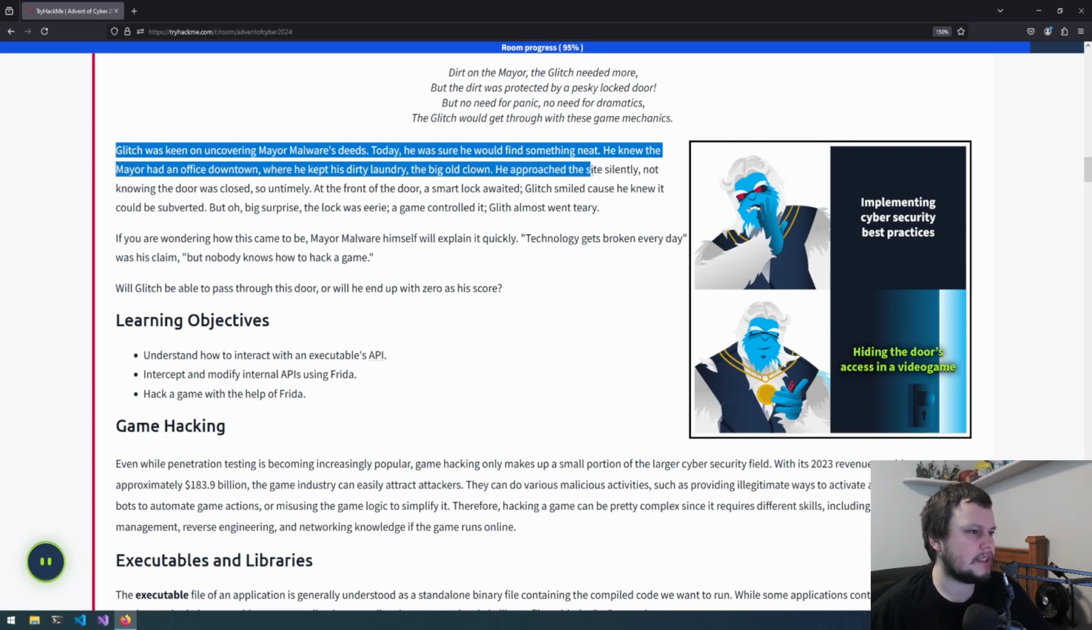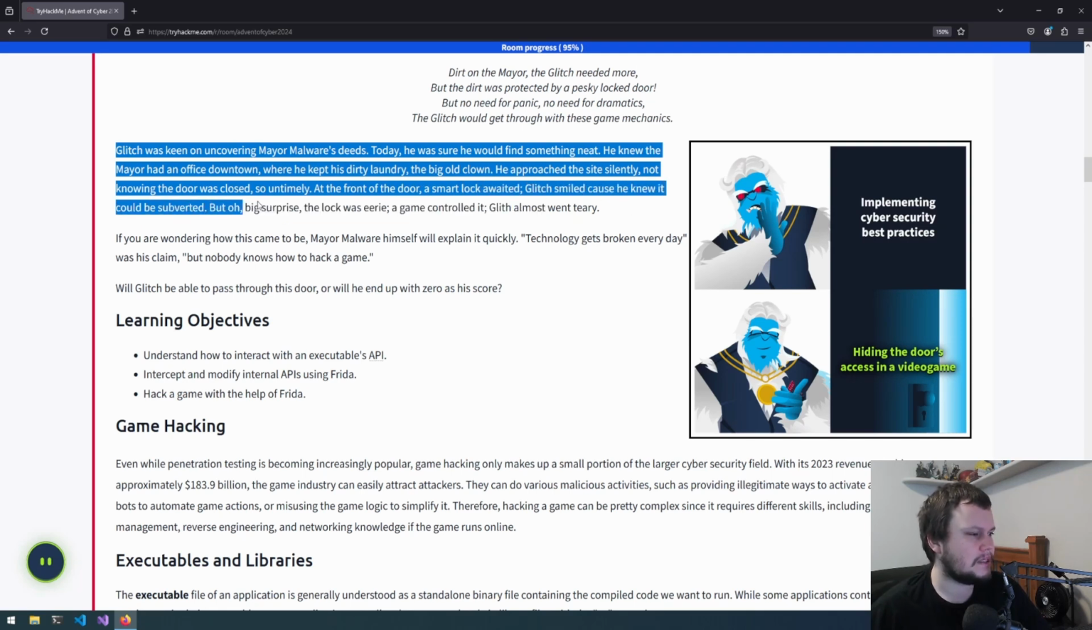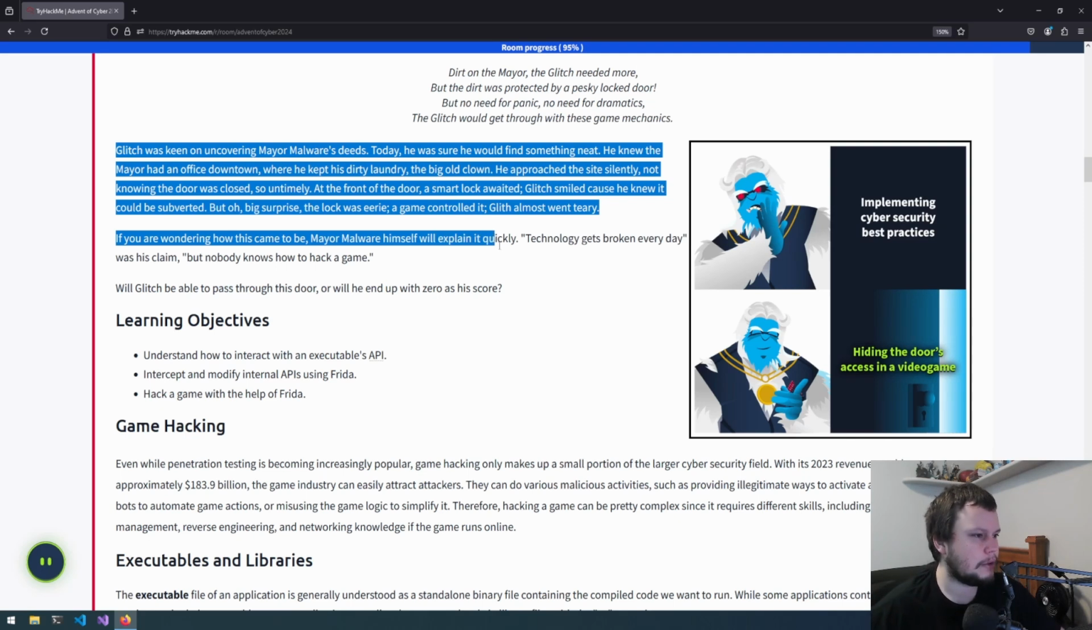He approached the site silently, not knowing the door was closed so untimely. At the front of the door, a smart lock awaited. Glitch smiled 'cause he knew it could be subverted. But oh, big surprise, the lock was eerie, a game controlled it, Glitch almost teary. If you're wondering how this came to be, Mayor Mauer himself will explain it quickly.